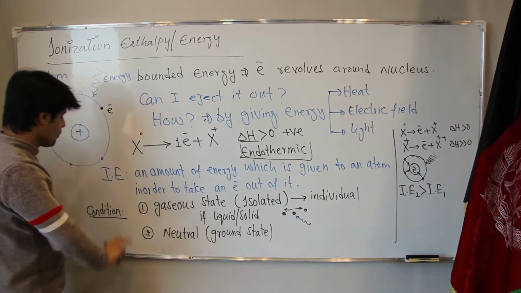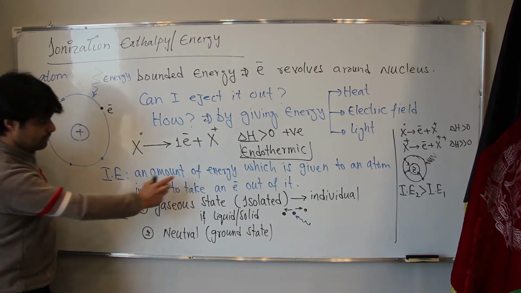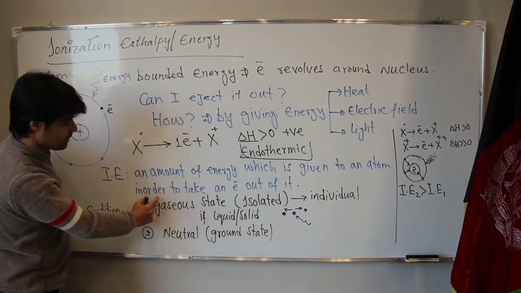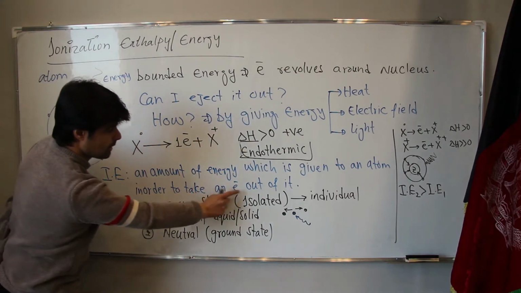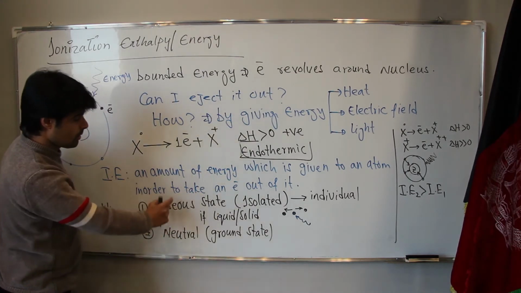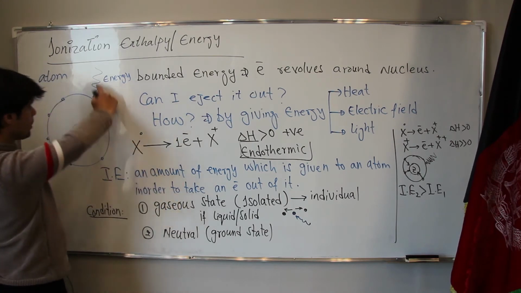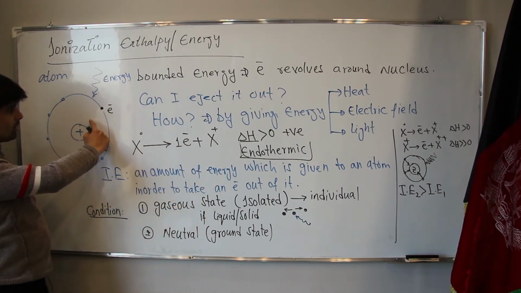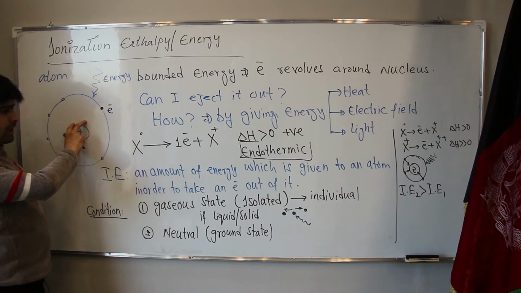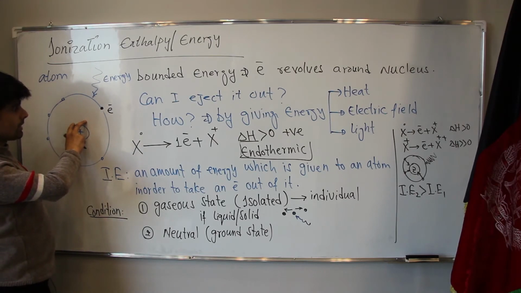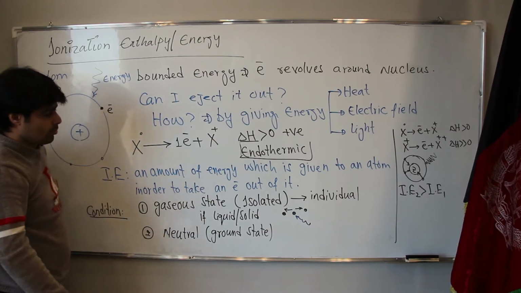So then what is ionization energy? It is an amount of energy which is given to the system in order to take an electron out of it. Is this endothermic or exothermic? It's endothermic. Why? Because we are giving energy and the system is absorbing the energy, and the electron is coming out.